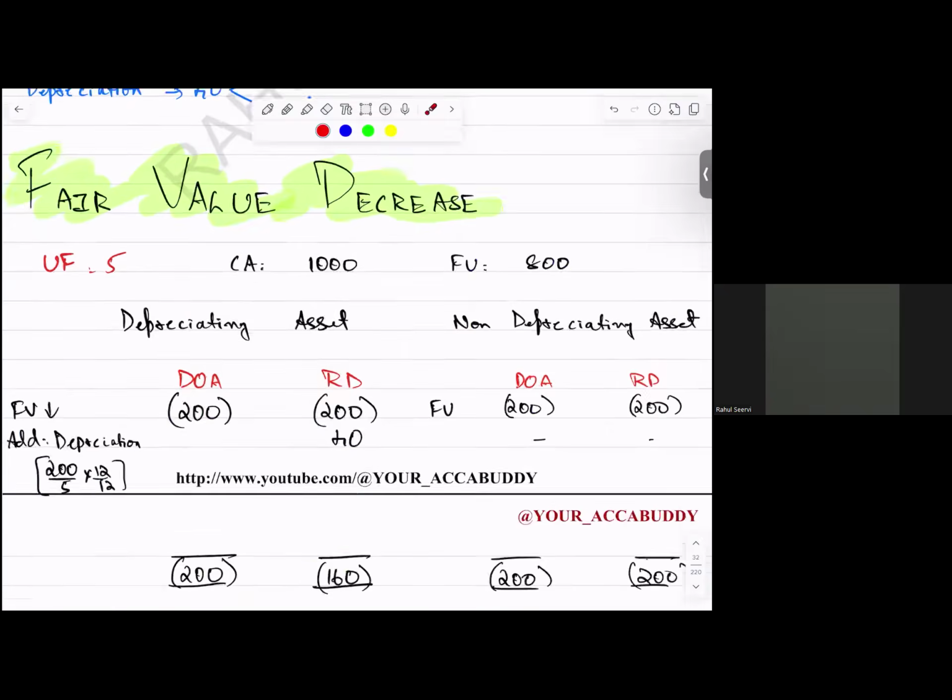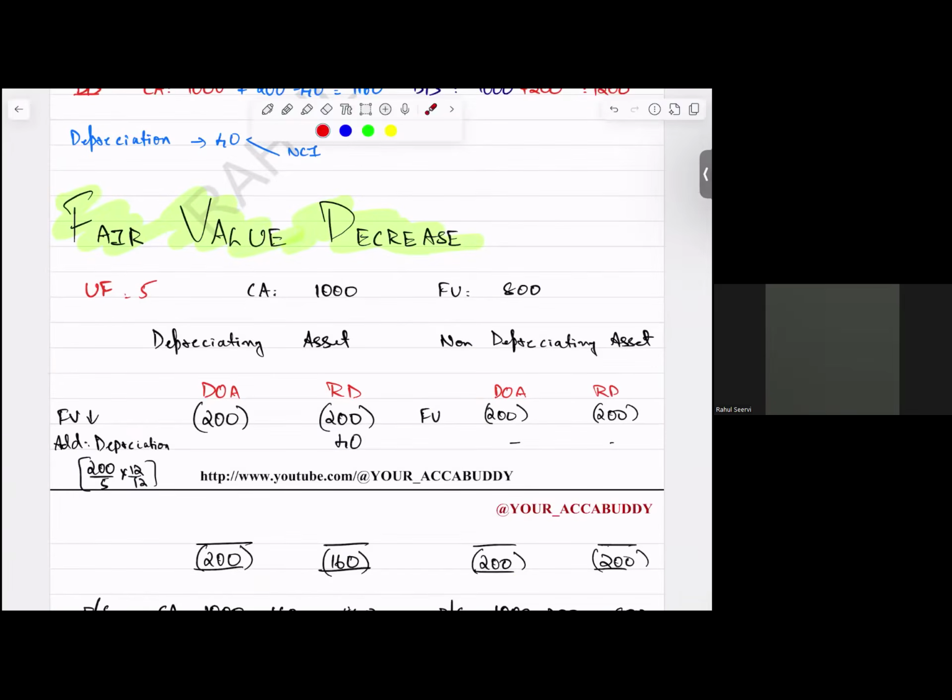Then coming to fair value decrease. If there is a fair value decrease, there will be an additional saving in your depreciation. This additional saving we will allocate to whom all? Again, we will allocate it to the parent and NCI. NCI in step number 5 and step number 4, and group retained earnings in step number 5.